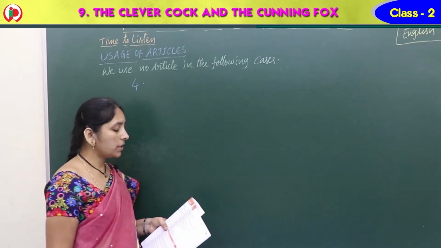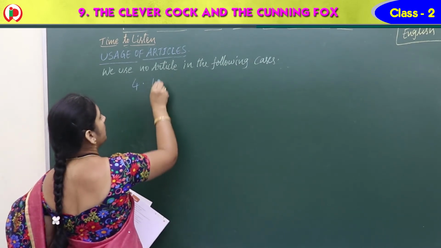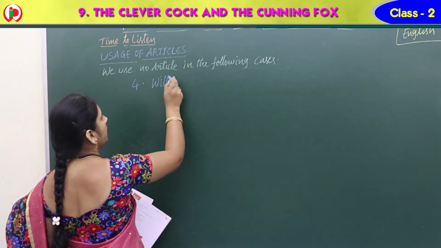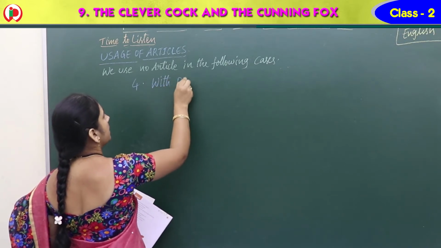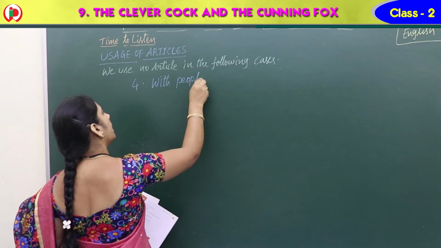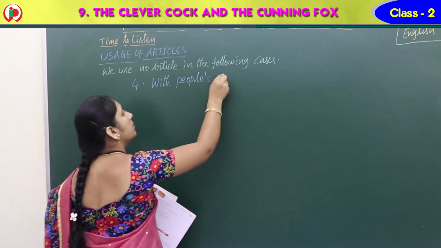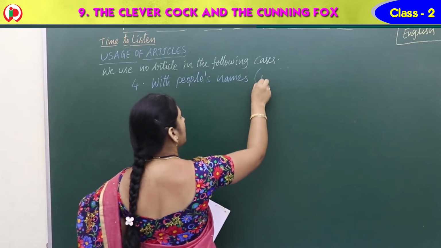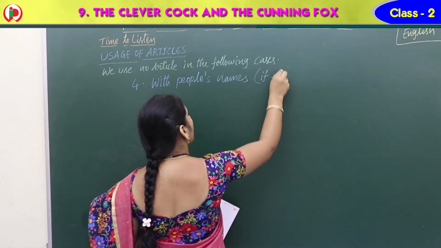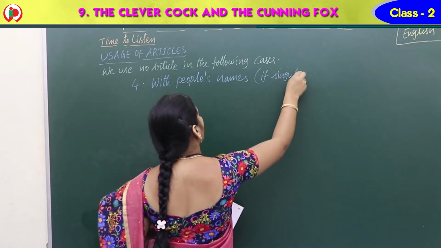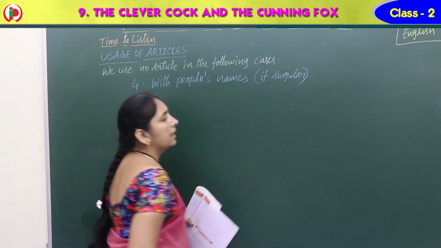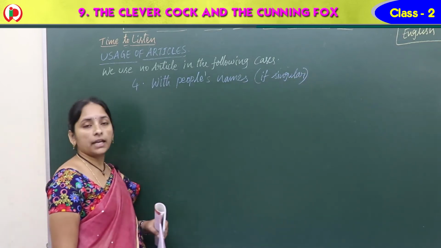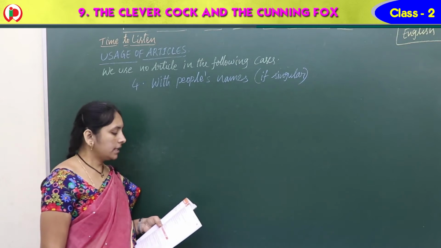Next point, what do we have? With people's names. Generally, before any names we cannot use any article if they are singular. Only one name of a person, if we mention it, we cannot use any article.